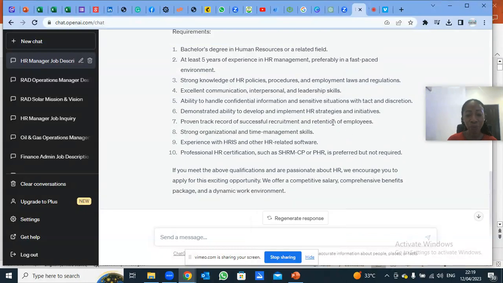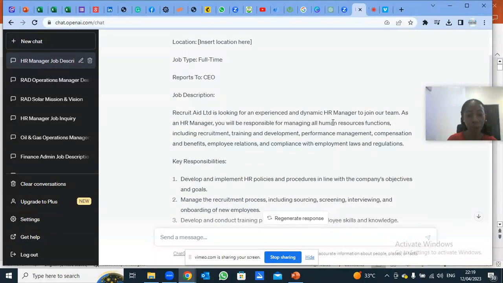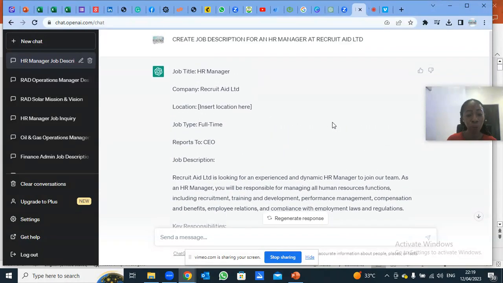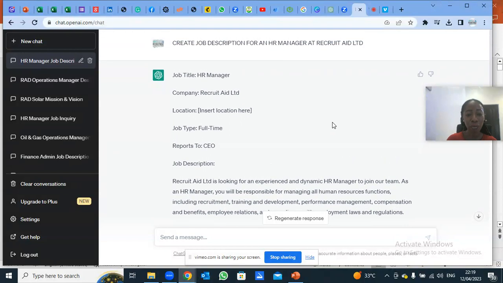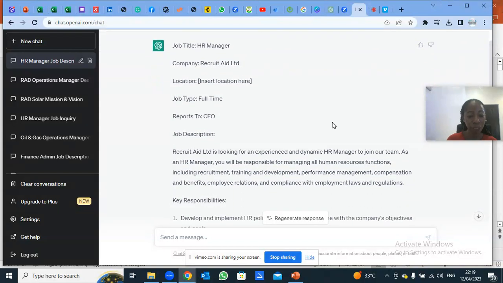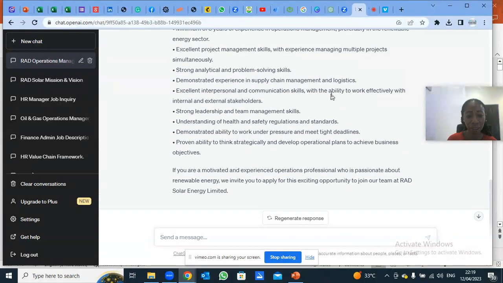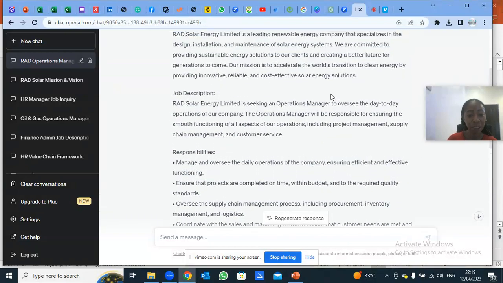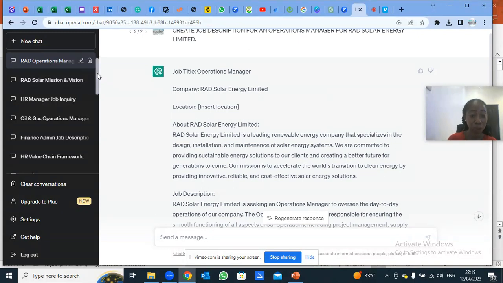So let me do the same with an operations manager so that you can see. Recruit Aid Limited is looking to hire. As an HR manager, you'll be in charge of recruitment and all. It did not tell me what Recruit Aid is into, which it already knew. I'm seeing now that when it comes to RAD, it talked about RAD solar energy, but it did not give me the about section. So those are the things I said.